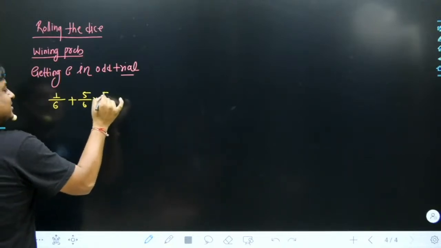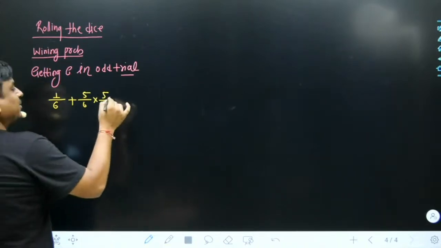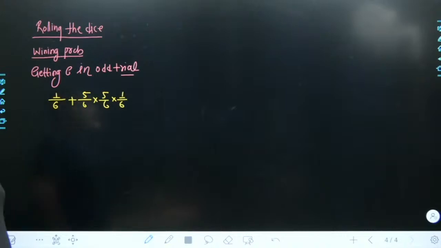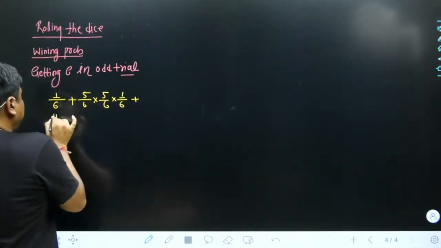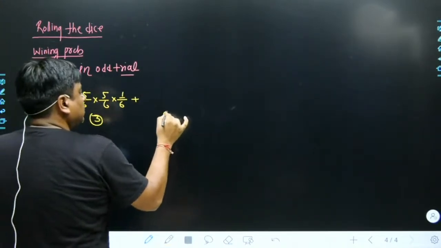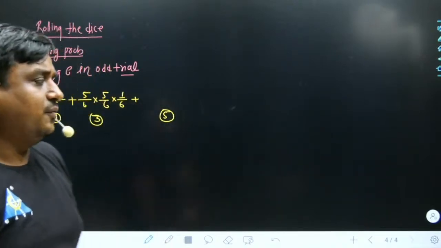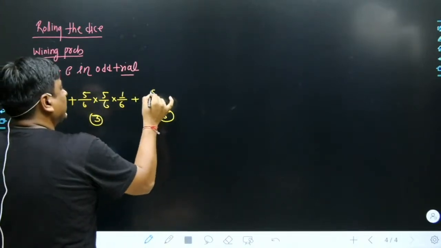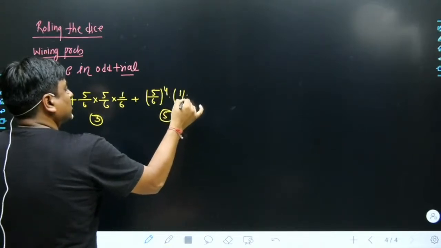And you could have escaped in the second trial as well, and that is 5 divided by 6. But you could have succeeded in the third trial. This is the win in the first trial, this is the win in the third trial. Here goes, this is the win in the fifth trial. And here, how many times is 5/6 supposed to come? 5/6 is supposed to come 4 times, and 1/6 is supposed to come only 1 time.